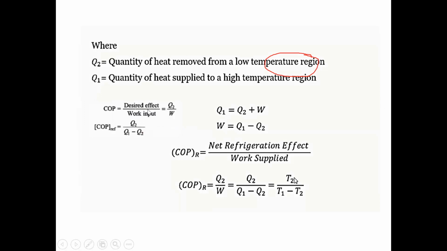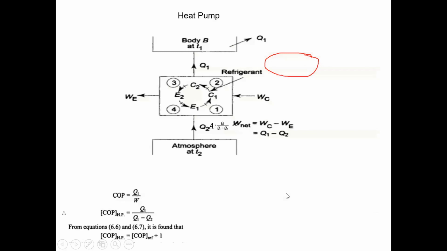Here the COP will be the desired effect by work input. The desired effect will be Q2 here and the work input will be W. According to the first law of thermodynamics, we can write net heat is equal to net work done. So from that you can write net work is equal to Q1 minus Q2. Therefore COP of refrigerator will be Q2 by Q1 minus Q2, or COP will be T2 by T1 minus T2, we can write.